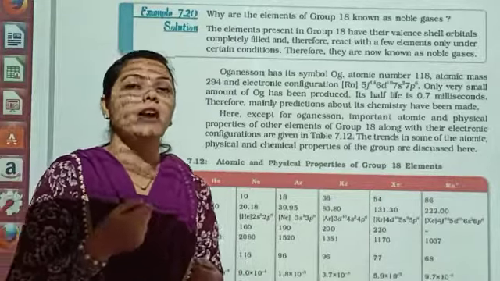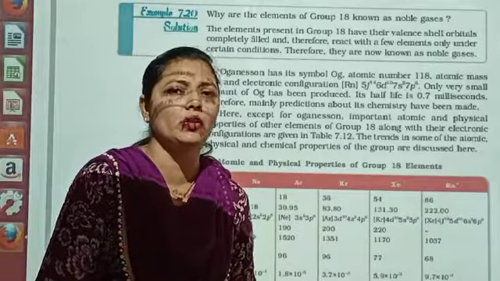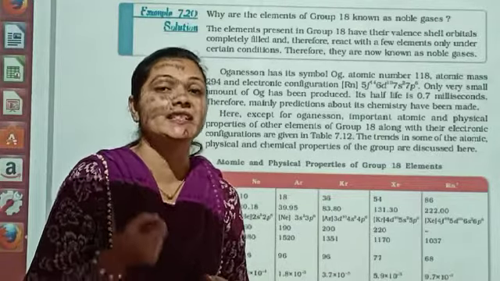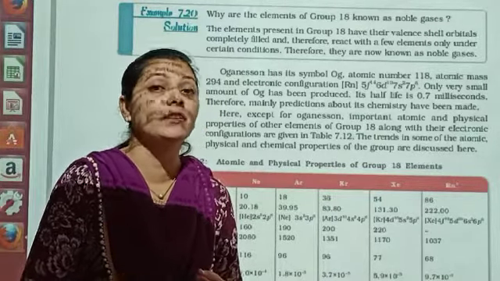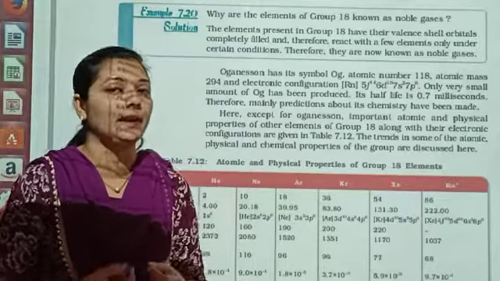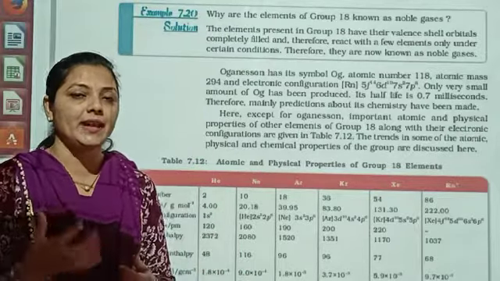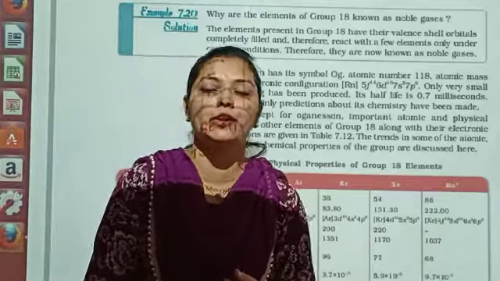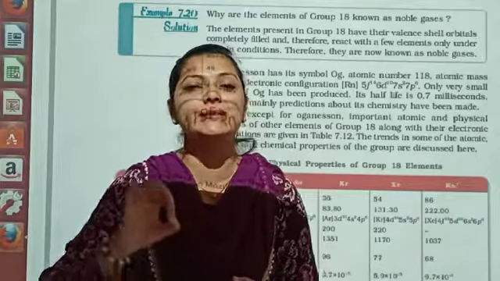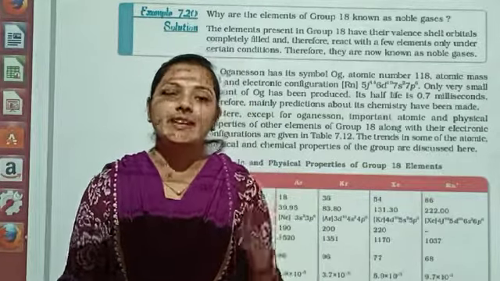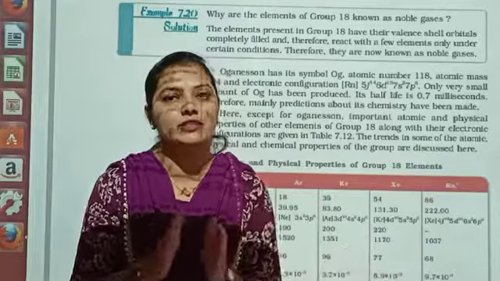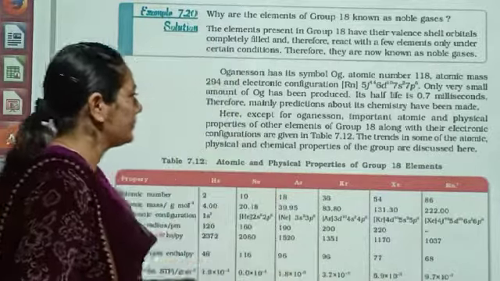So when the half-life period is very small, we cannot determine its chemical properties. It is very difficult to study a radioactive element for this reason. If any question is asked about a radioactive element, you can give a very specific reason: because of the half-life period, we cannot study its properties.